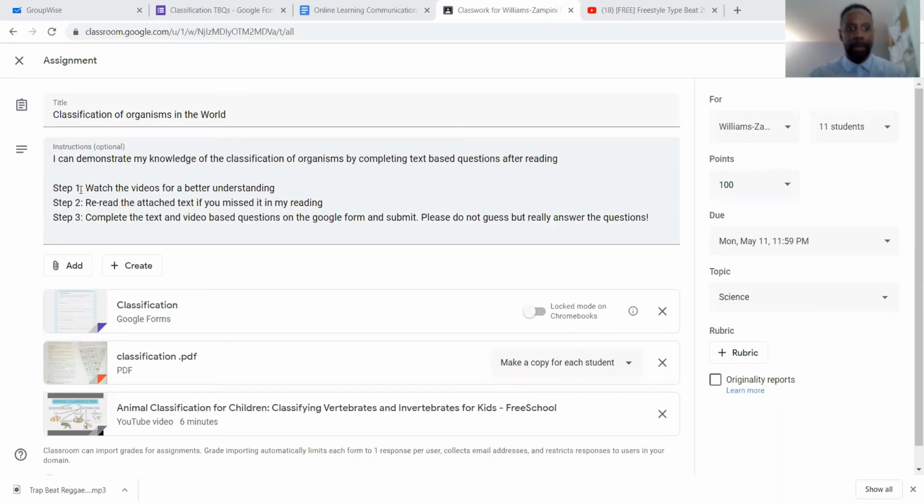Step 1, watch the videos, including this one, for a better understanding. 2, reread the attached text if you missed it in my reading. And 3, complete the text video questions in Google Form, which is attached. Please do not guess, answer the questions. All right? Try to make it as simple as possible for you.